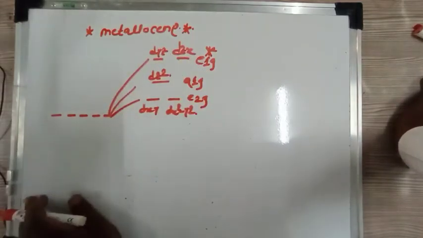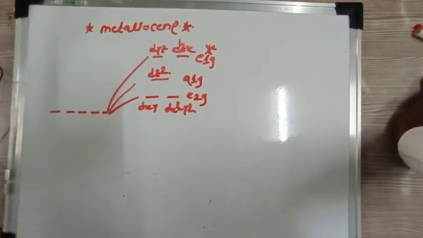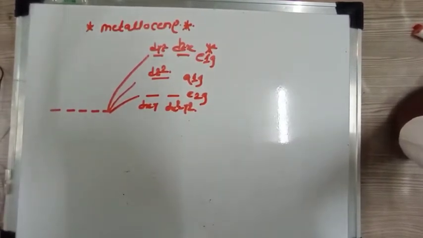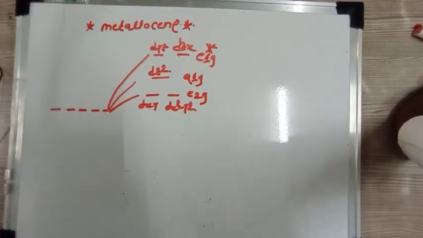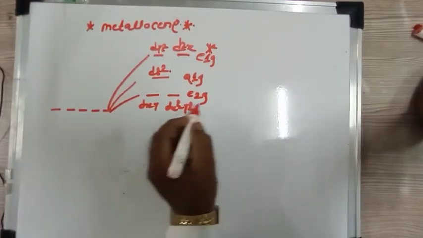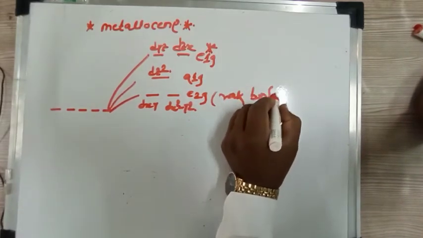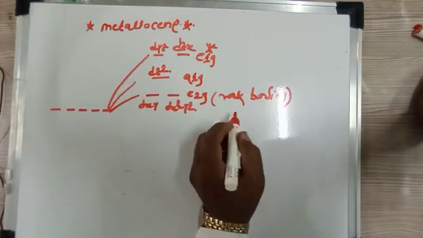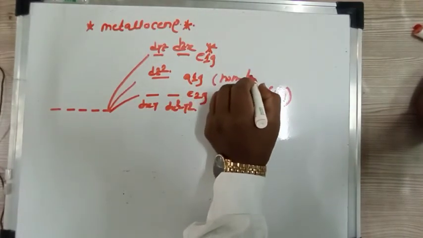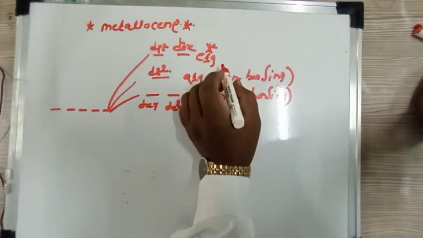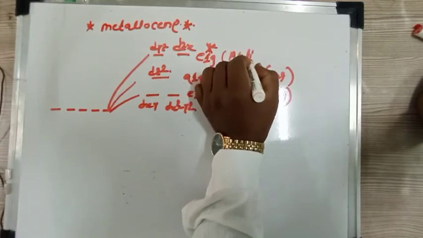So you should remember this energy level diagram, or this splitting of d orbitals in the case of metallocene. In this case, the lower energy dx square minus y square orbital, then dz square orbital, and then dyz and dzx orbital. So this E2g orbital is a weak bonding orbital. This A1g is your non-bonding orbital, and this E1g star is your anti-bonding molecular orbital.